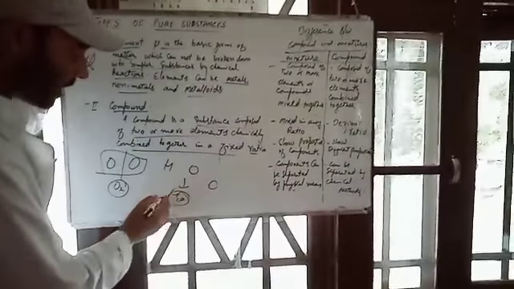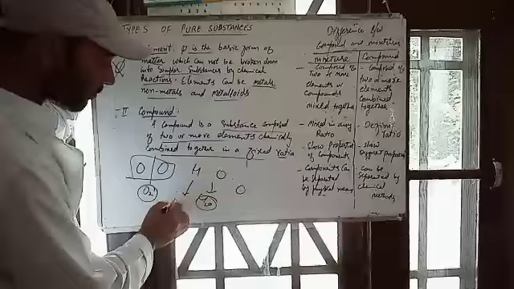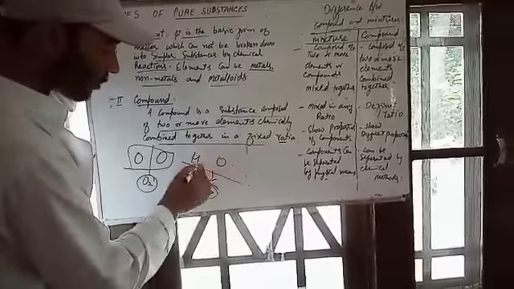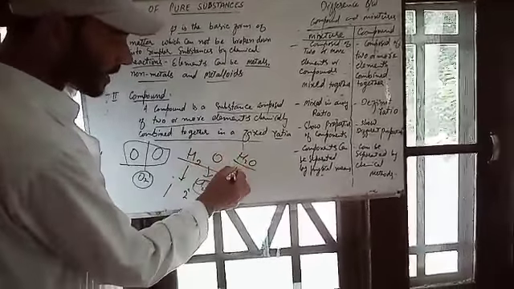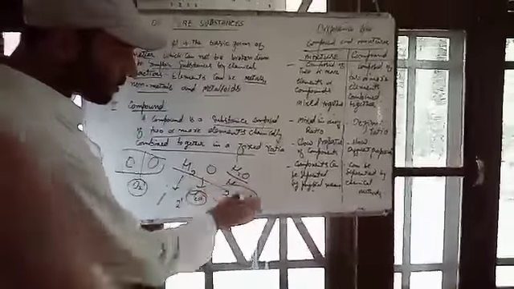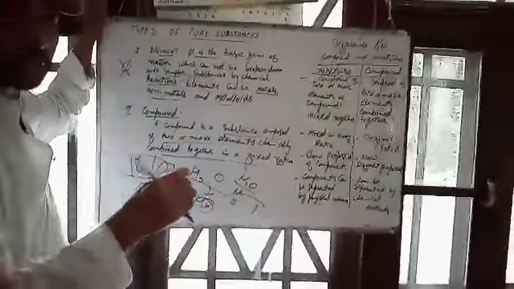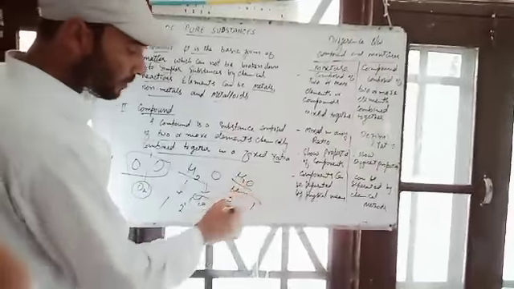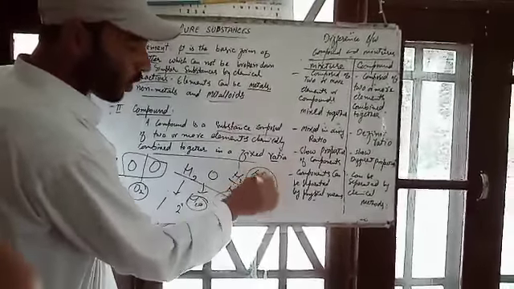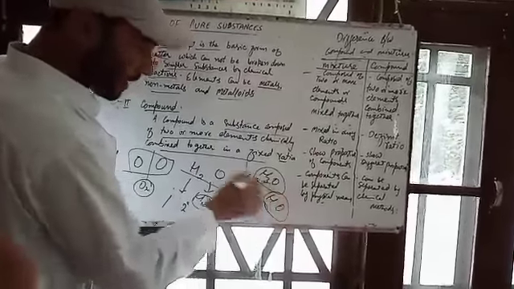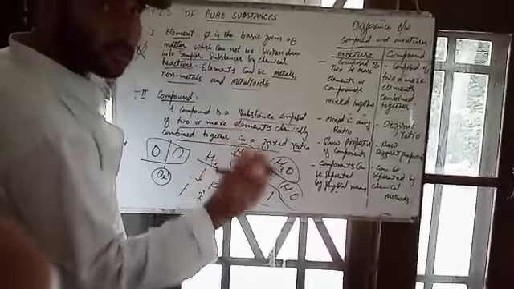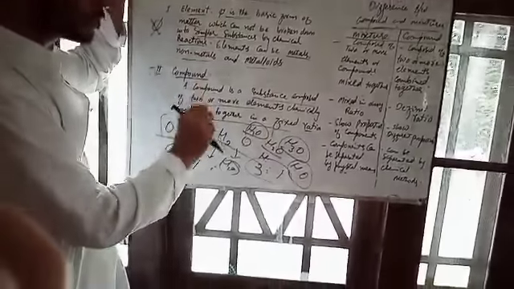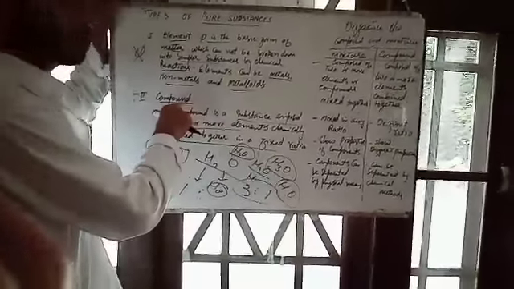For example, water has hydrogen 2 and oxygen 1, that means 2:1. It has a fixed ratio. If you try to alter or change the ratio, for example 3:1, it is not water. Or you can say HO is not water. Only the fixed H2O, hydrogen 2 and oxygen 1, is water. This fixed ratio is the basic characteristic feature of a compound.